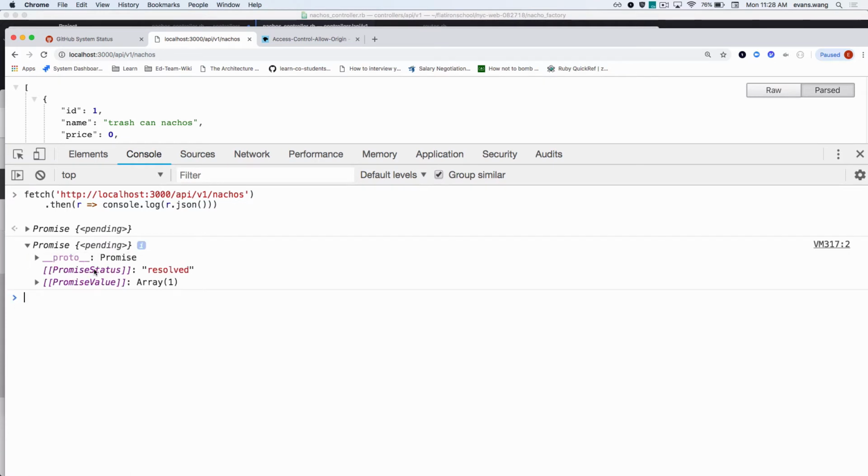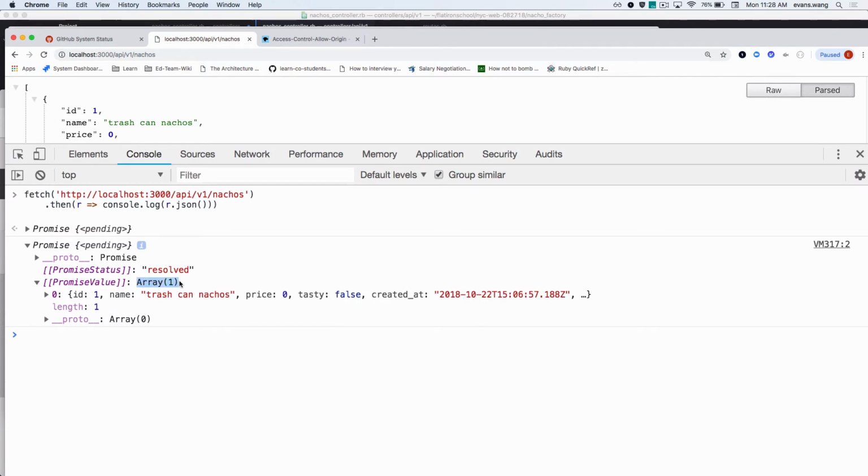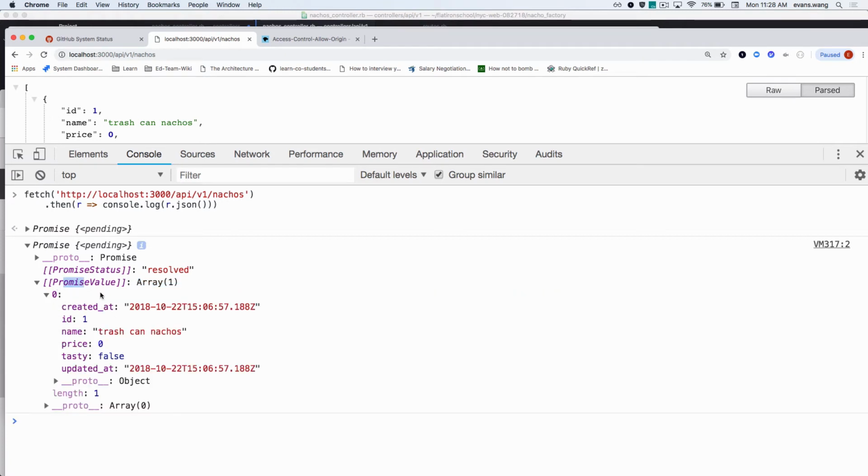Promise is pending. It's resolved, and it returns an array. Cool. That's the actual response. Then you want to do something with this promise value. That's why you need the two thens, remember? So you get the promise response, you parse it into JSON, and then you need to do something with that data, right? So two thens, cool?